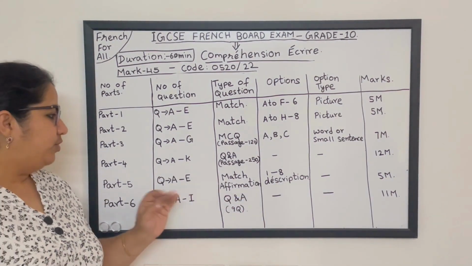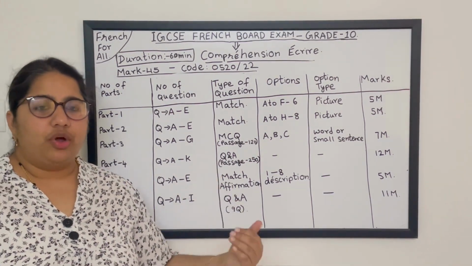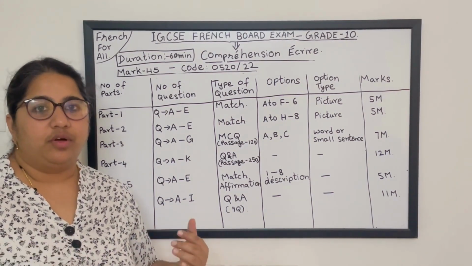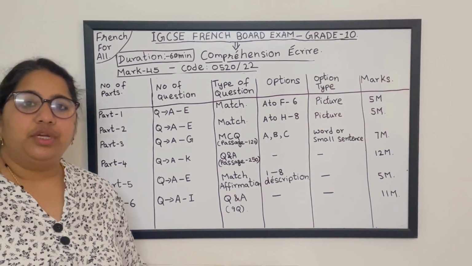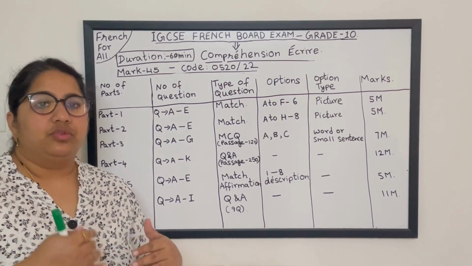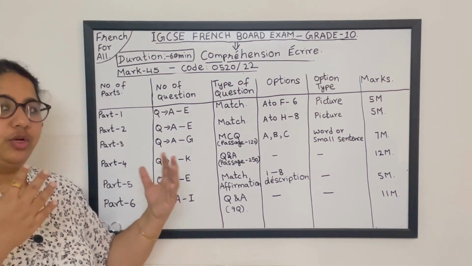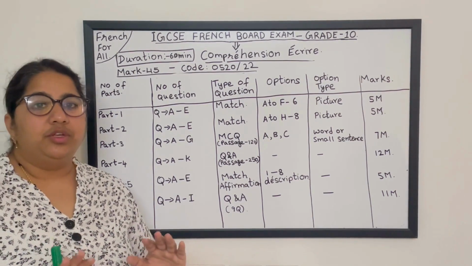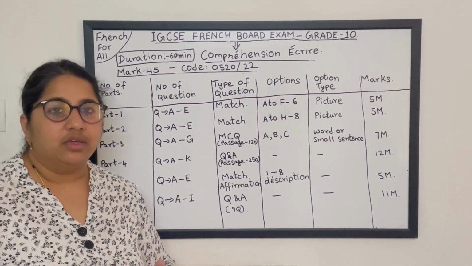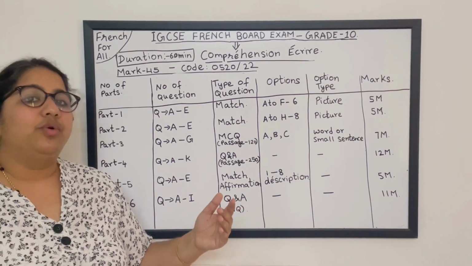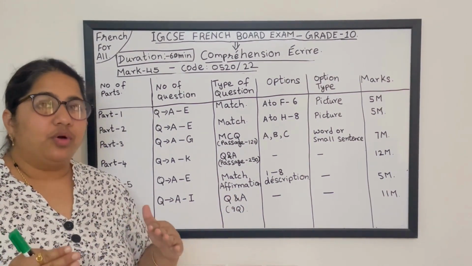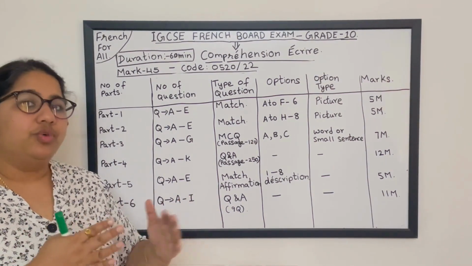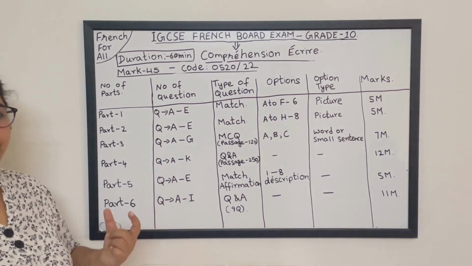For example, John is selecting the games which do not have a high level of toughness because he has a wound in the leg. So which games will suit him, this will be one question. In the options it will be given like this: there are games which do not require much physical activity. Like that, some descriptions will be there. You are going to select such answers because he has a wound and won't be able to do tough exercise. That's how you are going to match and write the letter before the question.